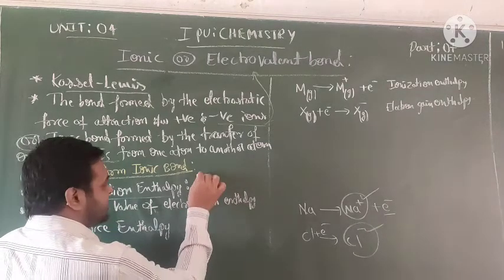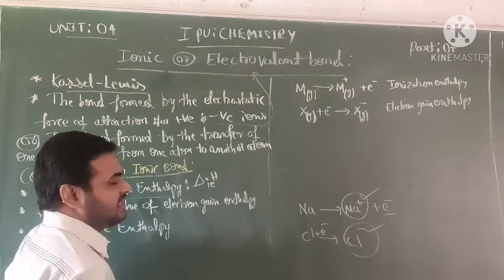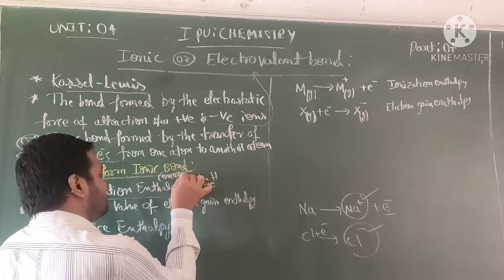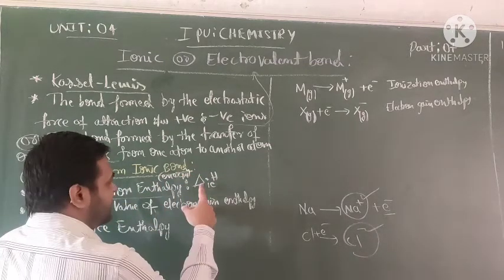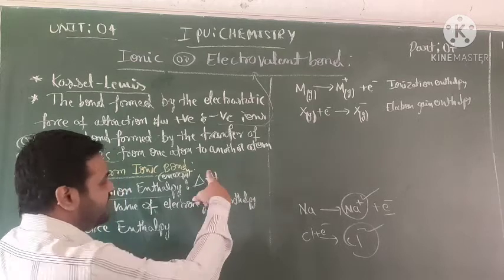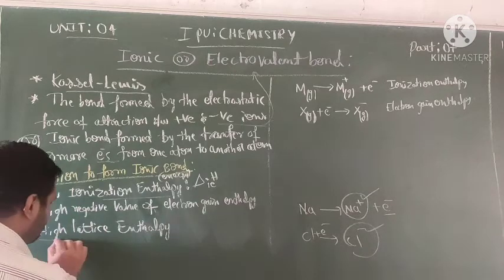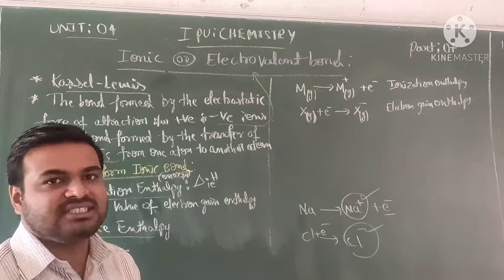This representation is delta I H. Delta H is enthalpy, or we also call it energy. Ionization energy or ionization enthalpy, delta I H. What is the definition of ionization energy? Ionization is the forming of a positive charge.